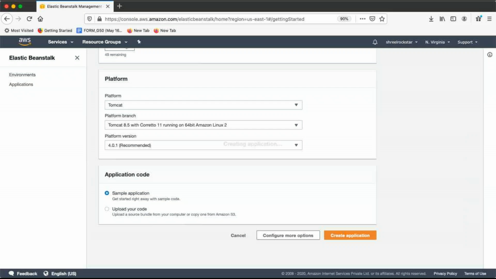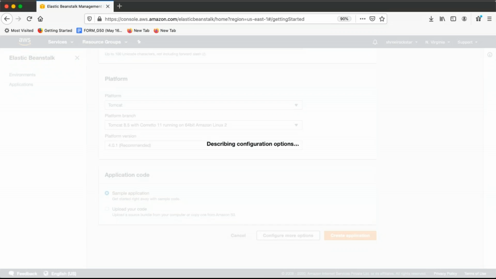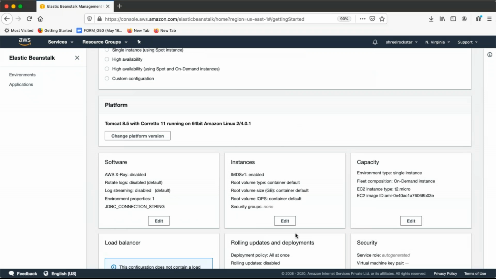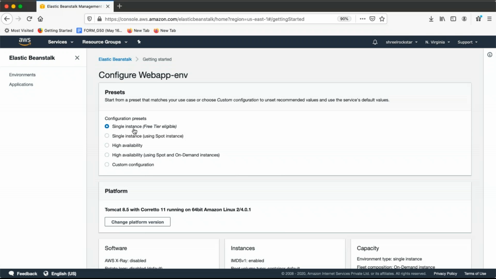Now I'm going to configure more options here. Configure more options, guys. We just discussed load balancer and auto scaling. So it will show me options which I can use for my basic testing. See, single tier, if you're looking, that would be free tier eligible, meaning that green tag with free tier, guys, T2 micro. This will give me the same server plus a single instance. So there is no high availability. First, please keep in mind, we are not going to do high availability right now, but how to do it, we'll definitely see.